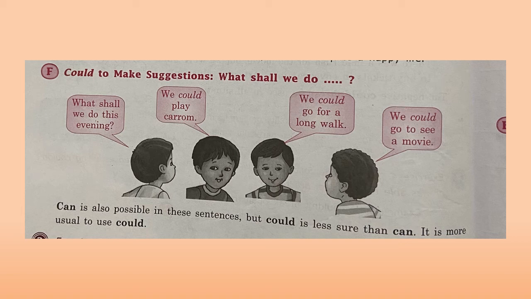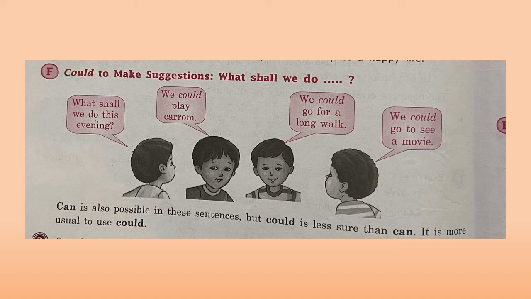They are planning for the evening. One of them is asking, what shall we do this evening? Another one is suggesting, we could play carom. The third one is suggesting, we could go for a long walk. The fourth one is suggesting, we could go to see a movie.